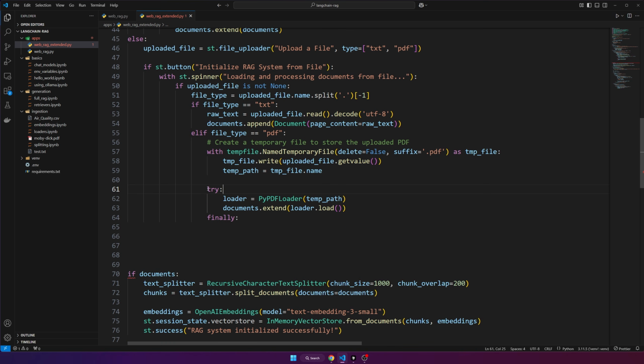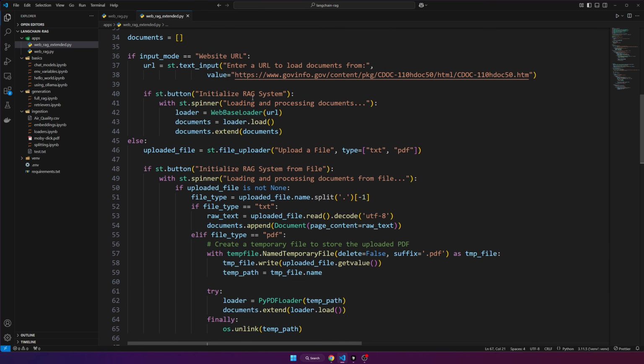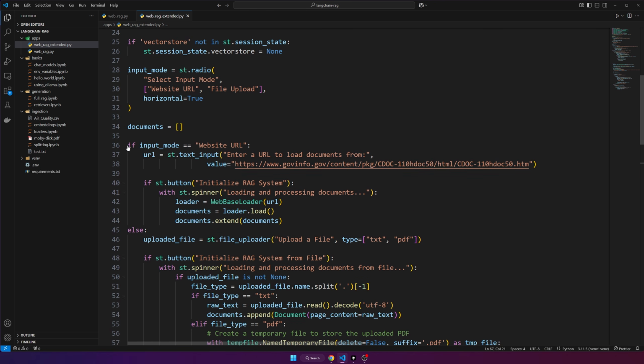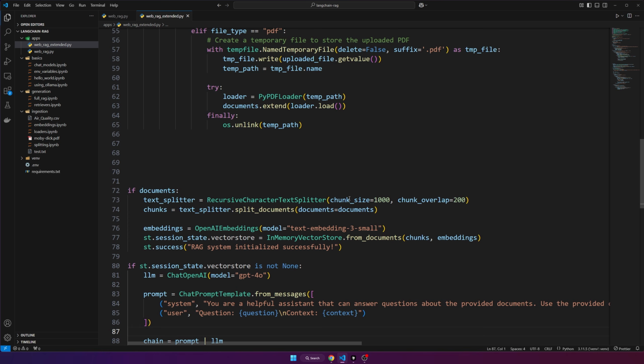And now we're wrapping it within a try and a finally, just to make sure that we clean up the temporary file that we created. So we can do that by doing os.unlink, and then we could do temp path. So all this is doing is once this code has finished running, or even if it errors out, the finally will make sure that it always unlinks the temporary file, and that will delete it, okay? And that's it. So that's how you can process a text file or a PDF file using different types of document loaders. Now the documents, no matter which mode you're in or which file type you upload, will be in this documents list, which we can then process the same exact way that we did previously.